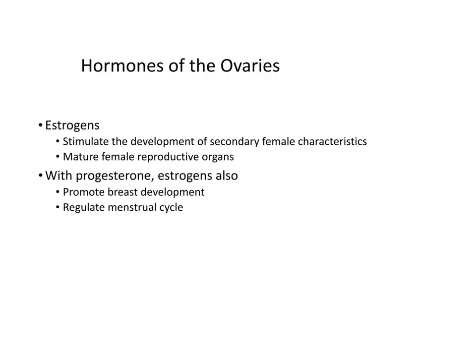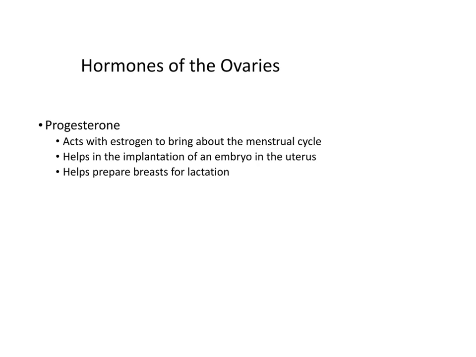First, we'll talk about the hormones of the ovaries. So estrogen stimulates the development of secondary female characteristics. So that's body hair distribution and all that kind of thing. And it matures the female reproductive organs, so uterus, ovaries, etc. Estrogen also helps to promote breast development and regulate the menstrual cycle. Progesterone acts with estrogen to bring about the menstrual cycle, so both of those hormones play a role in the menstrual cycle. They're both elevated at different times. Progesterone also helps with the implantation of an embryo in the uterus, and it helps prepare breasts for lactation. So progesterone is kind of the maintenance hormone for pregnancy.